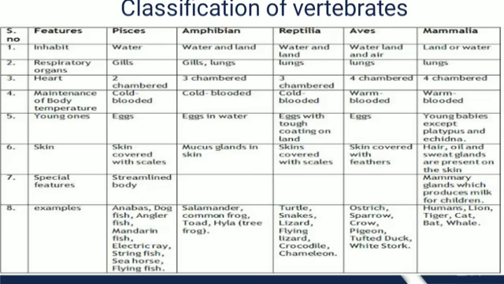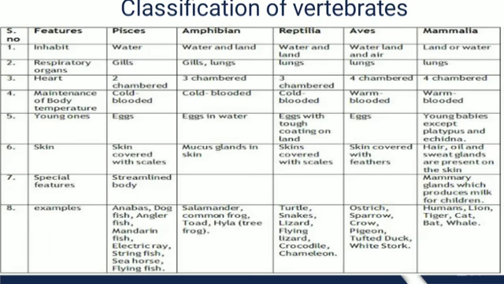These features are habitat, respiratory organs, heart, maintenance of body temperature, young ones, skin, special features, and some examples.